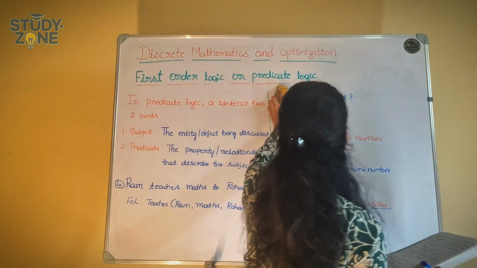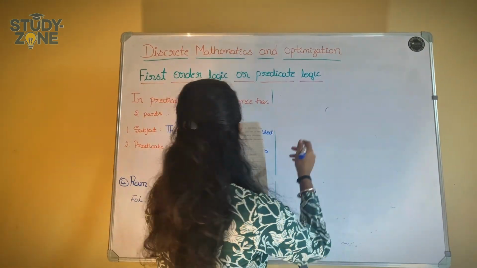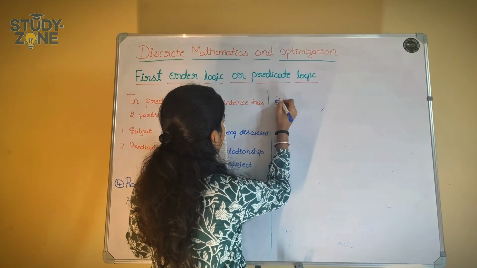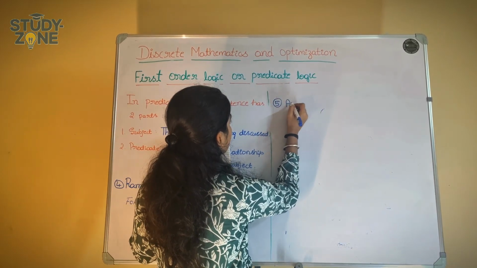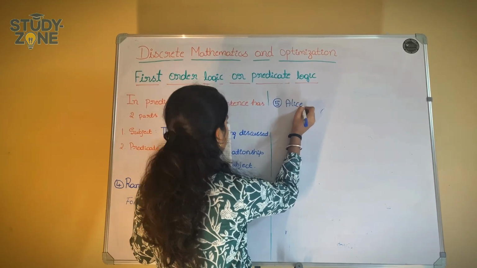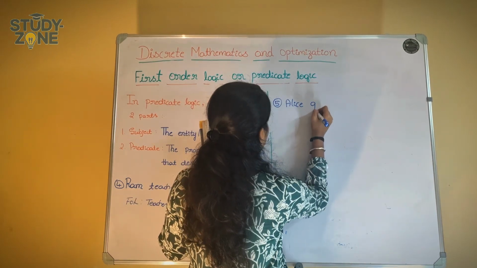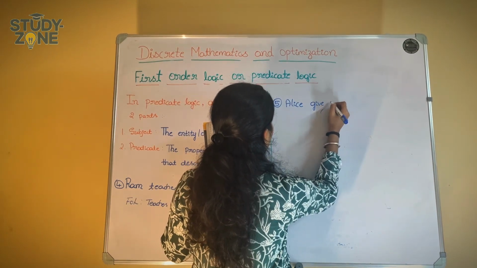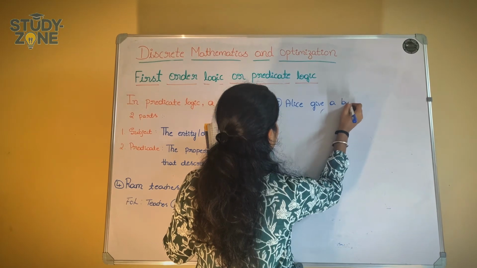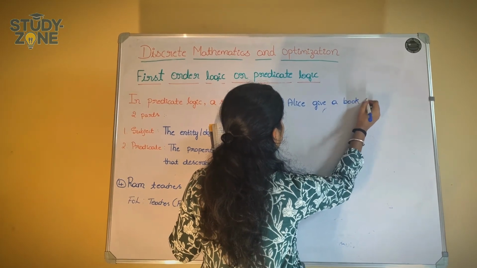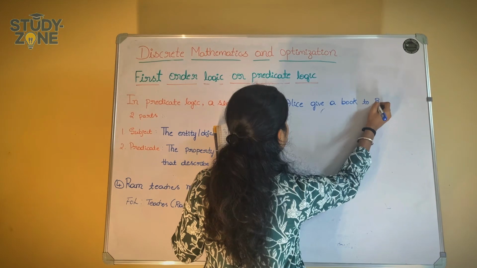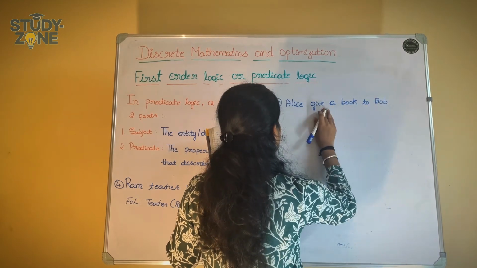The next example, fifth example, is Alice gives a book to Bob. I think you can solve this, right?